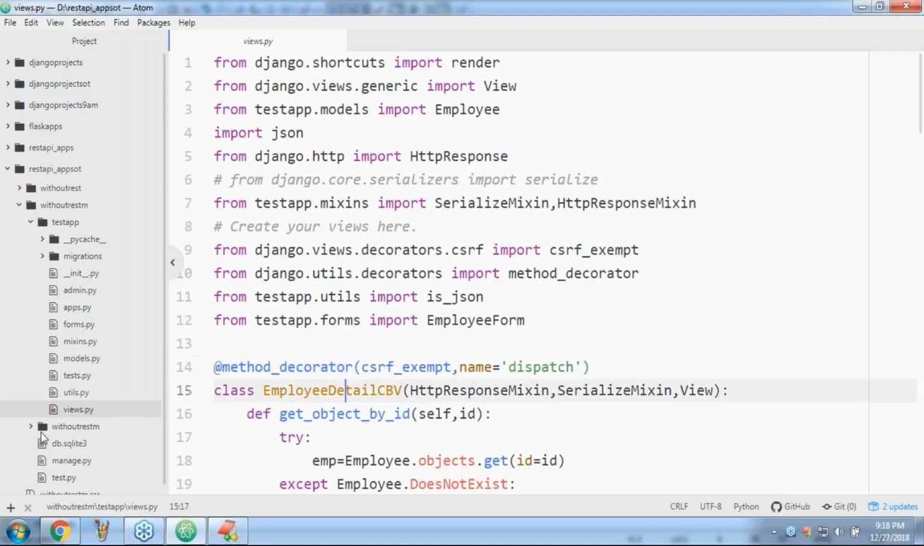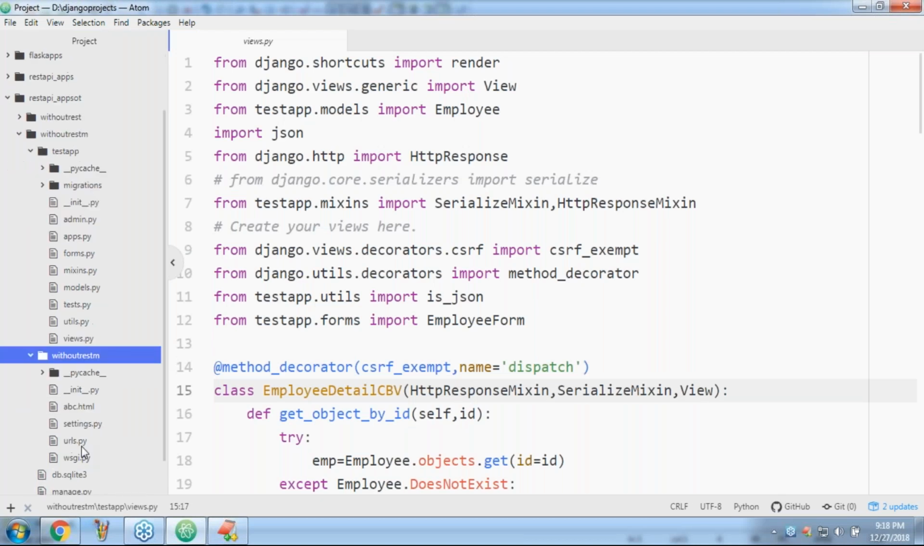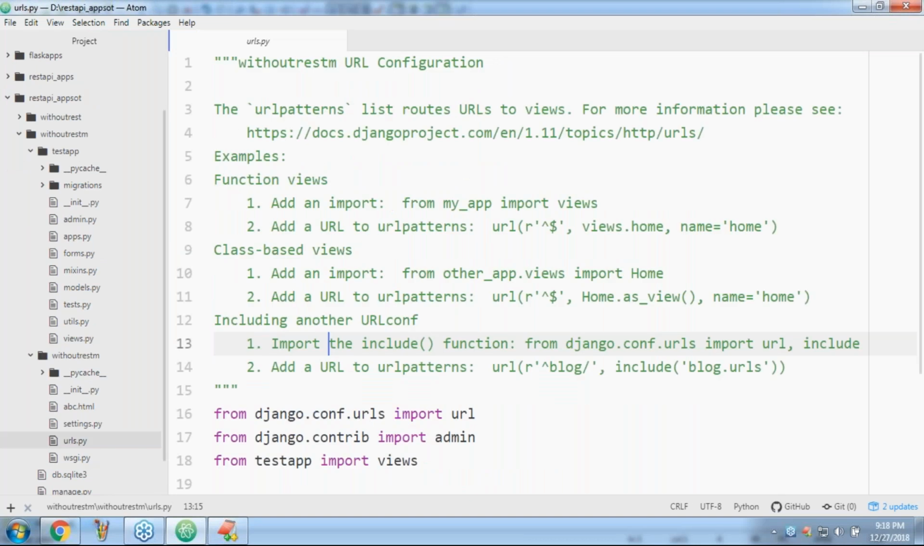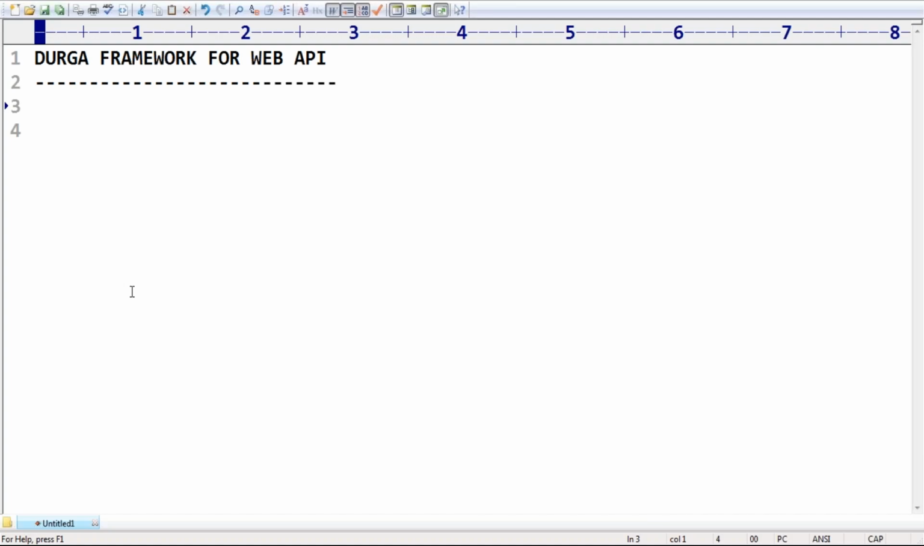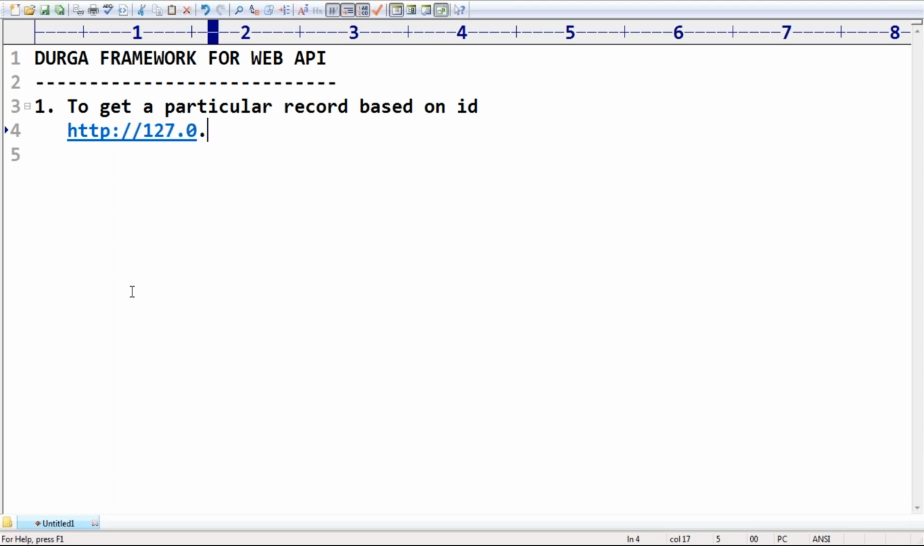If you want to send a GET request to get a particular ID, can you please tell what the endpoint is, sir? What is the URL, the base URL? To get a particular record based on ID, what is the URL? http://127.0.0.1:8000/api/1/, with the ID and a slash, like this I have to pass.